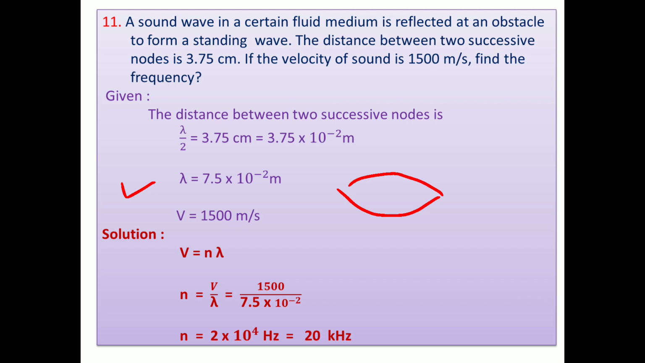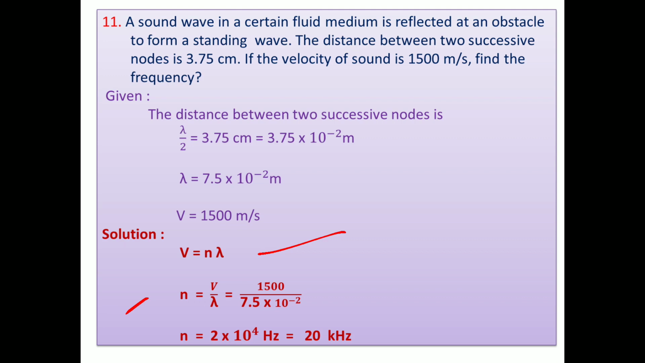Velocity is given in meter per second, 1500 meter per second. Then you know the velocity and you know the wavelength. We know the formula, V equal to n lambda. So n equals V upon lambda, 1500 divided by 7.5 into 10 raised to minus 2. 1500 you can take as 15 into 10 raised to 2. And here 10 raised to minus 2 goes upwards, that means 10 raised to 4.